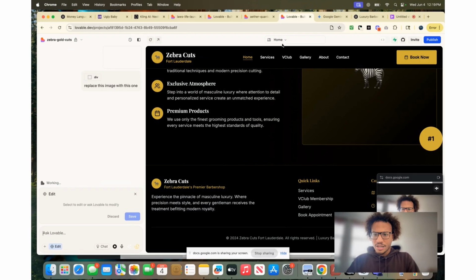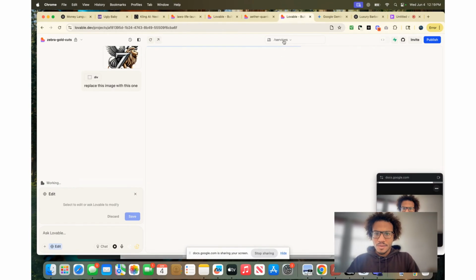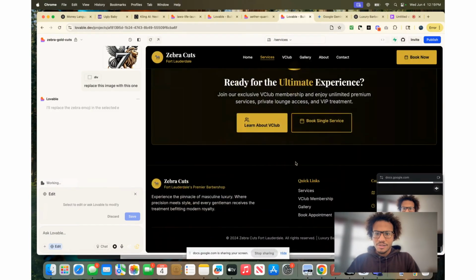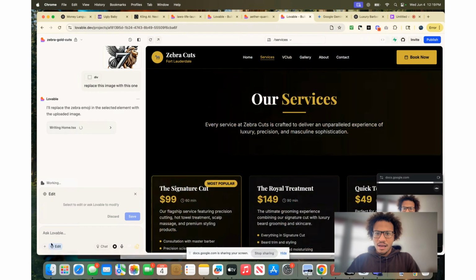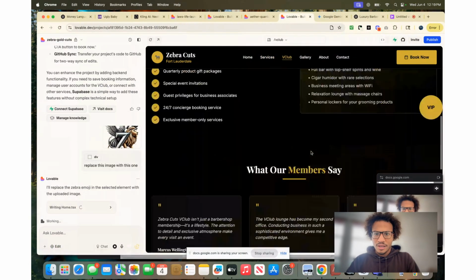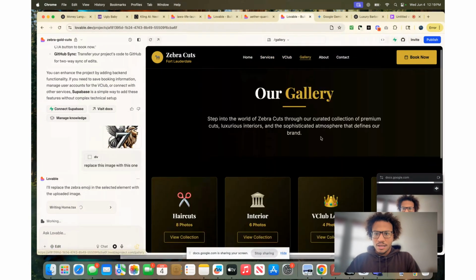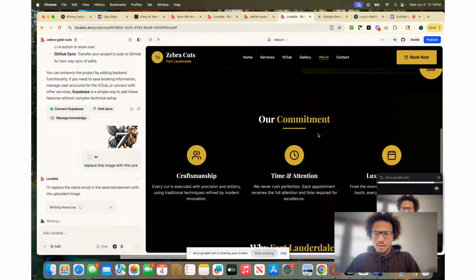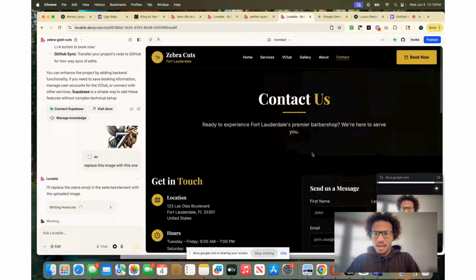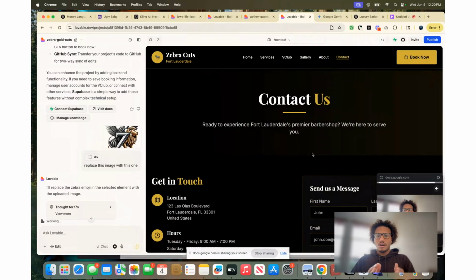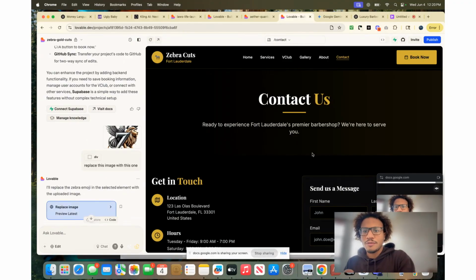Zebra Cut services. Home, you can see I have a services page. You can see every one of these pages work. V Club, welcome to V Club, gallery, about us, and contact. So literally all of this was built off one prompt. And every page is about $100, $200. So one, two, three, four, five, six, that's about a $1,200 website right here.